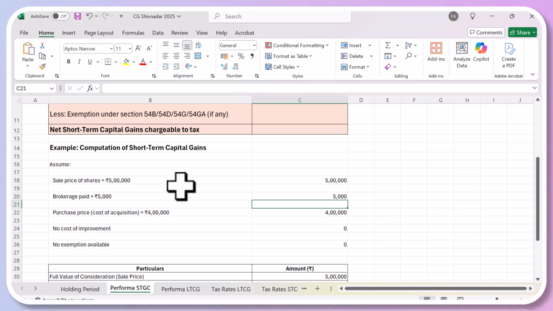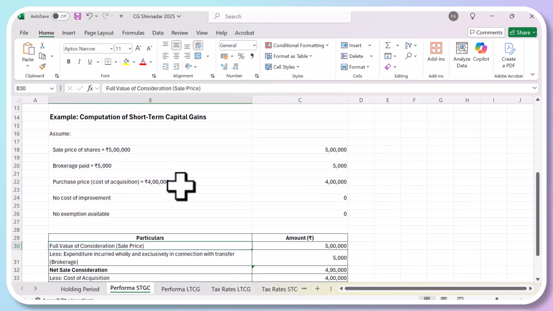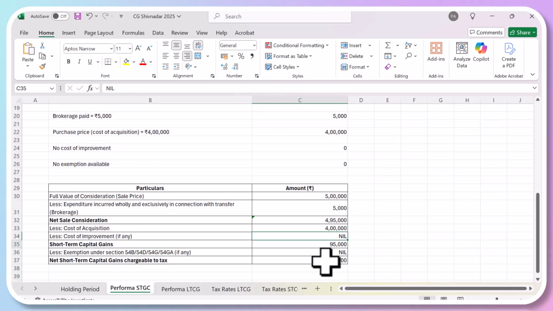So how are we going to put it here? Full value of sale price, which is 5 lakhs, coming from here. Then less expenditure incurred, which is 5,000. So you enter that. Then this is the net sale consideration, which is 5 lakh minus 5,000, which is 4 lakh 95,000. And then the cost of acquisition, which is 4 lakhs, which is given here.